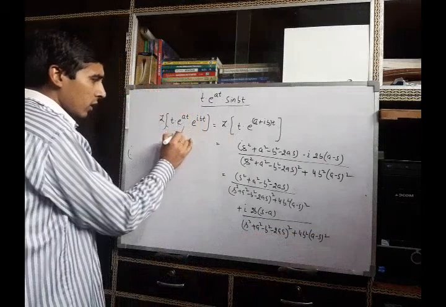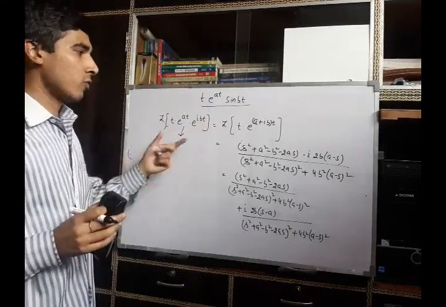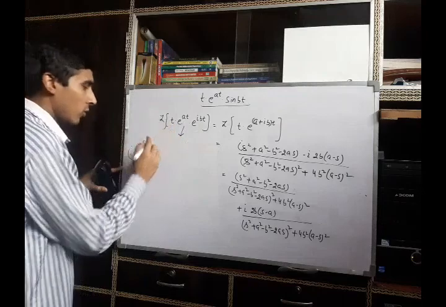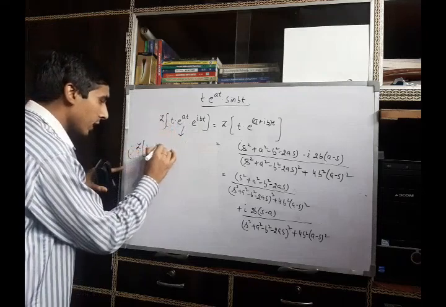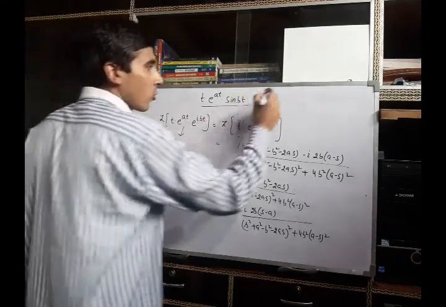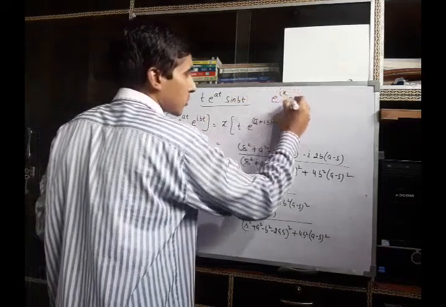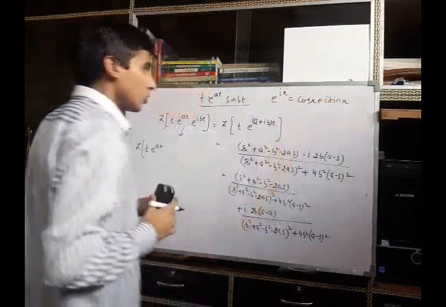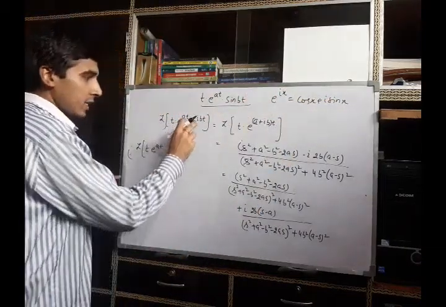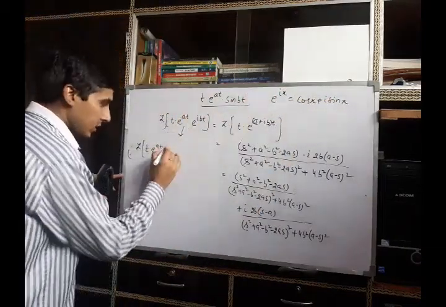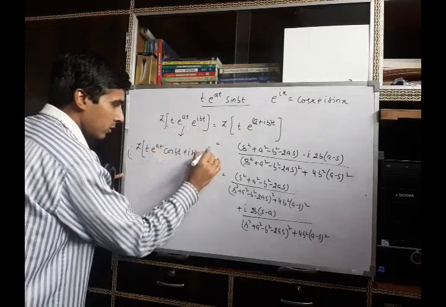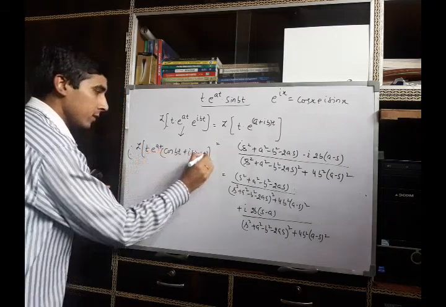Now the left side can be rewritten as Laplace transform of t into e raised to power at, and by applying the Euler formula e raised to power iota x, which is cos x plus iota sin x, we can rewrite e raised to power iota bt as cos bt plus iota sin bt.